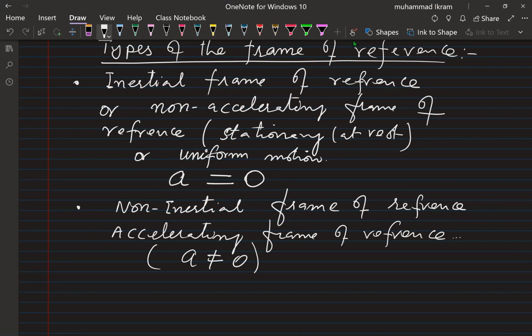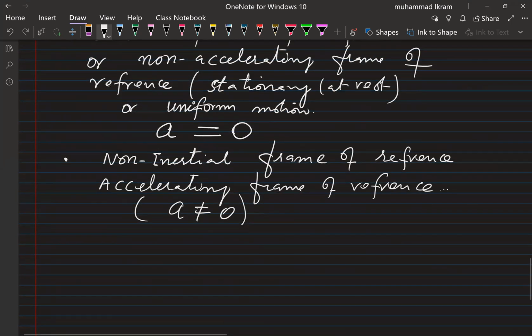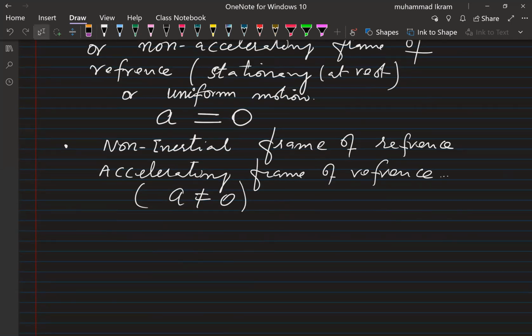For example, the takeoff of aeroplanes, the landing of aeroplanes, and the turn of the aeroplanes. These are examples of the accelerating frame of reference. So these are our two frames of reference, and we would need them down the road.